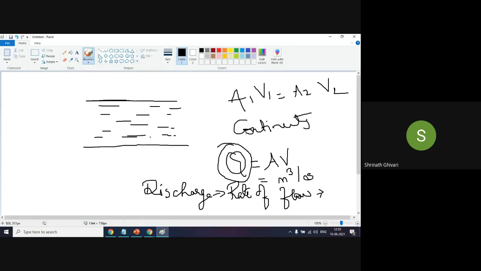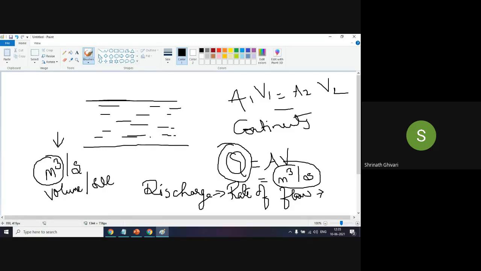Why volumetric flow rate? Because if you see the unit of this discharge, it is meter cube per second. So which physical quantity has the unit meter cube? Volume. So therefore it is volume per second. Volume of the fluid flowing through a pipe per second. That is volumetric flow rate, or also known as discharge, or also known as rate of flow.